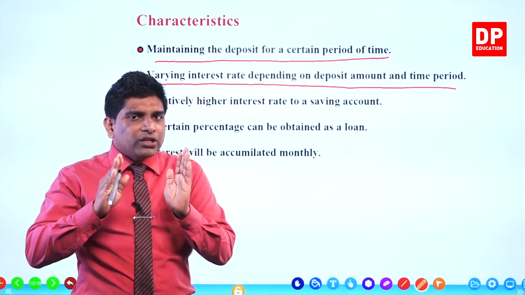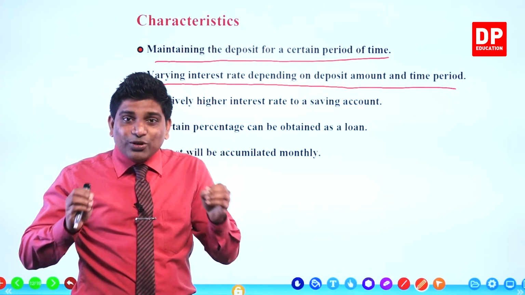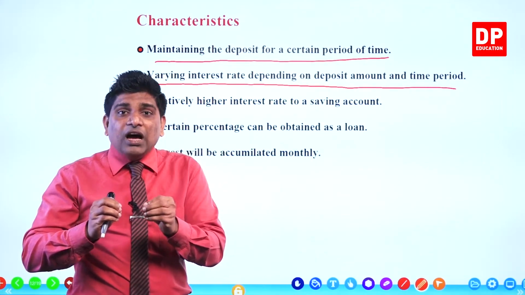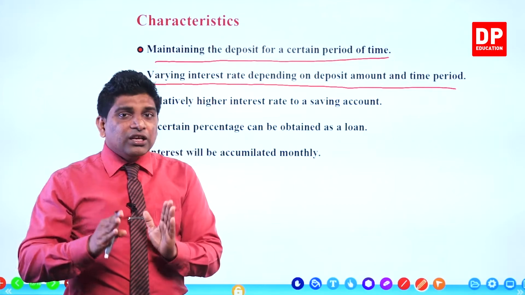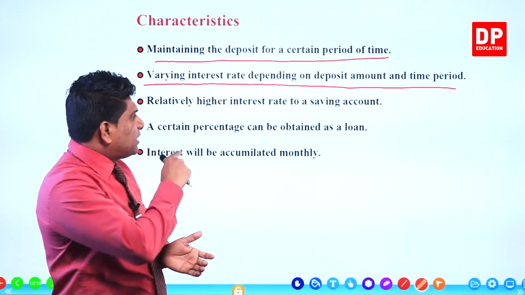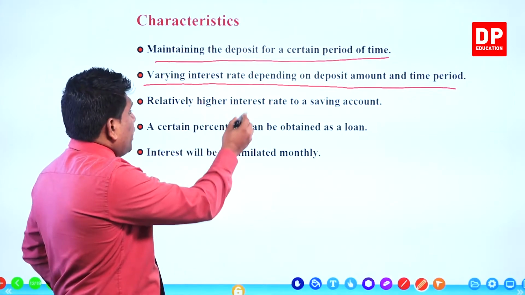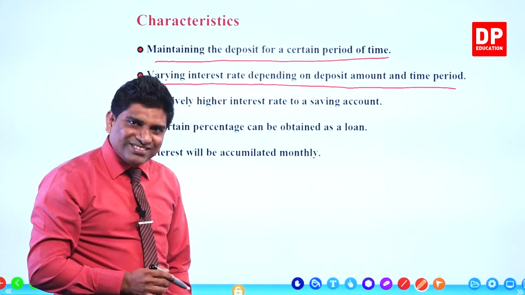They motivate you to deposit a large amount of money and to keep it for a long term period, then they will give the highest interest rate for you, right? That's why it gives a different interest rate depending on deposit amount and time period, right?